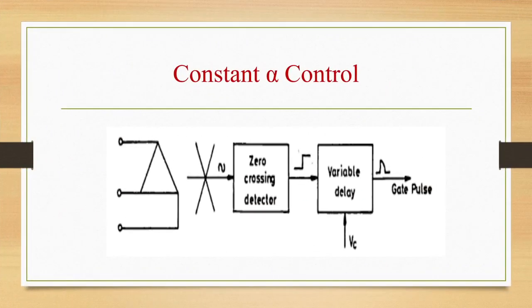This was the constant alpha control. There we are having a zero crossing detector, variable delay, VC will be there, and a sinusoidal pulse will be given. Then it will be converted into a square wave. Then we are going to get a gate pulse out of it. Next is inverse cosine control.